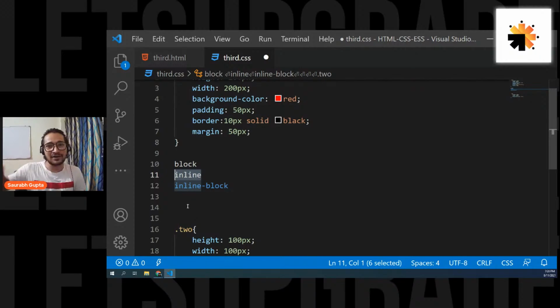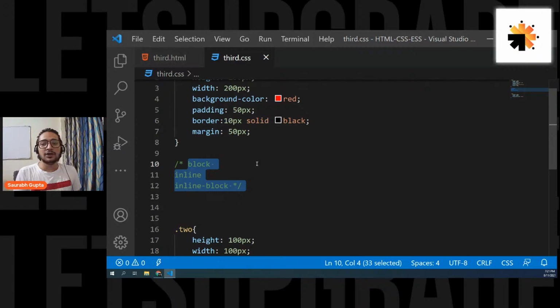They always go horizontal. Block elements can have height and width, but the right margin goes towards the end. So now, if I convert my block element to an inline element, it will go horizontal, but we cannot give any height and width. Let's see it actually. Let's see, guys.